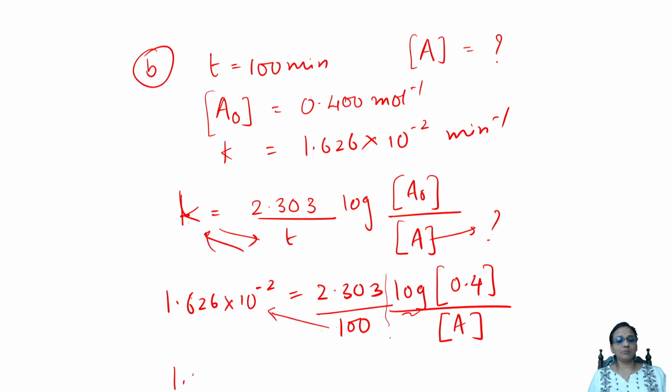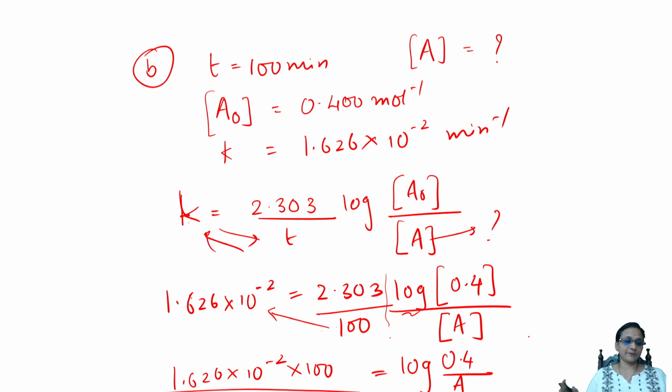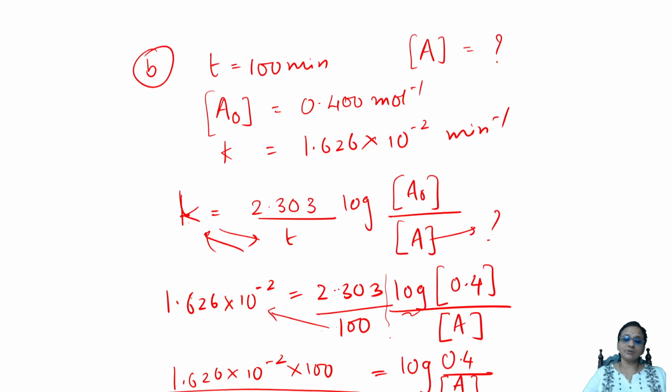So first thing, 1.26 into 10 raised to the power of minus 2 into 100 divided by 2.303. Easy. Make it equal to log 0.4 by A. Easy, students, just simple. So you should find out A now. Put the concentration of A here. So find out A. This is simple.